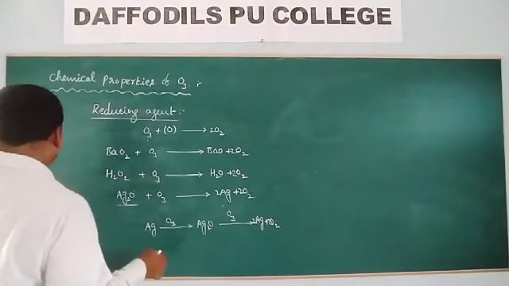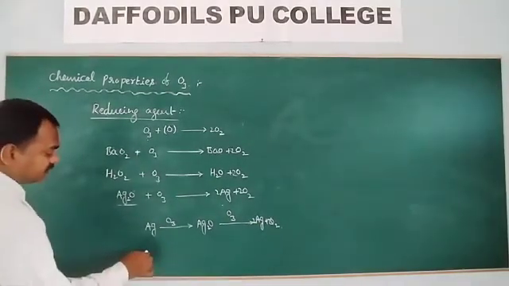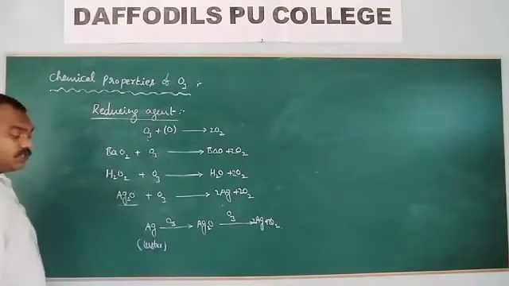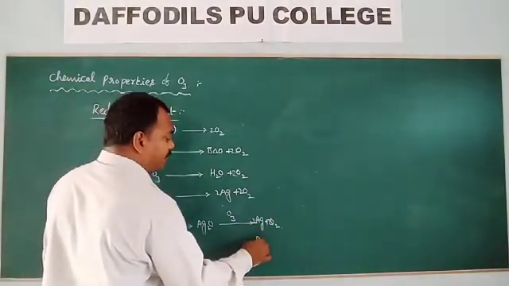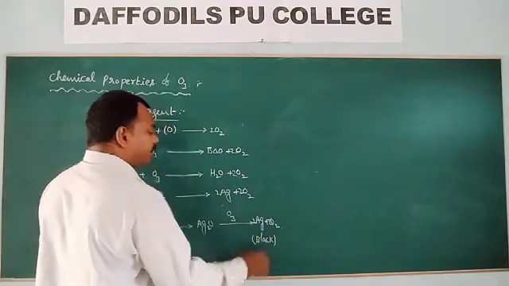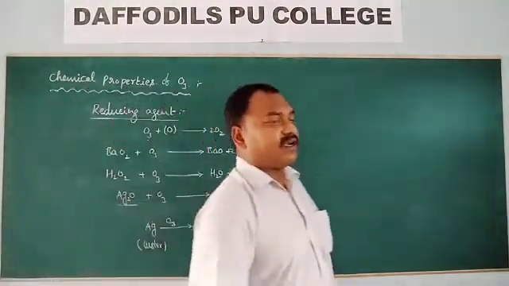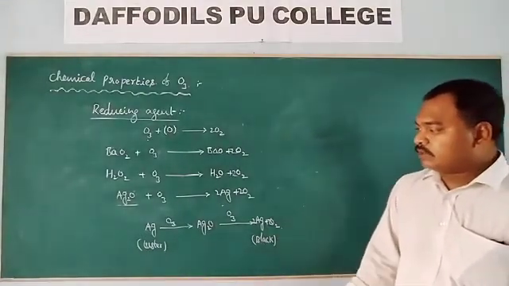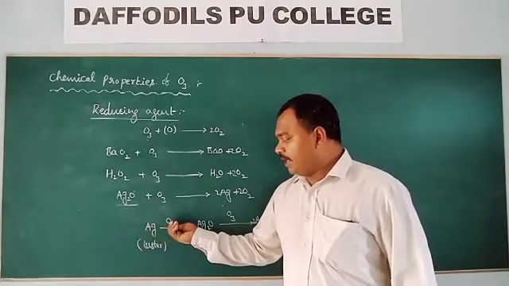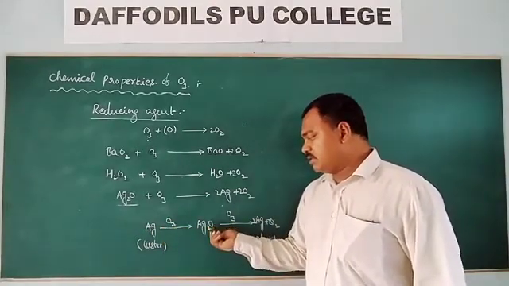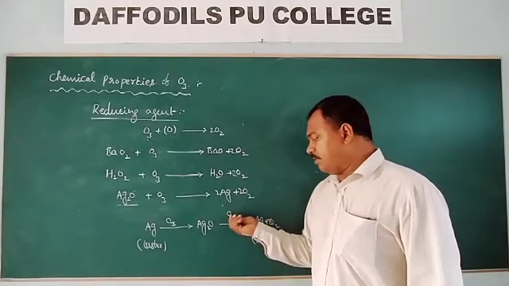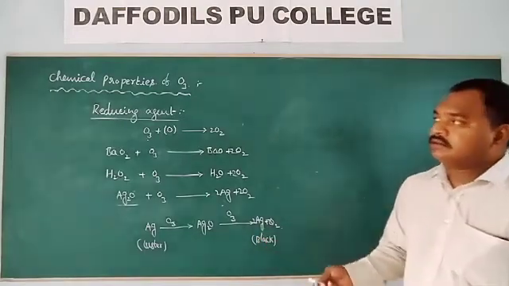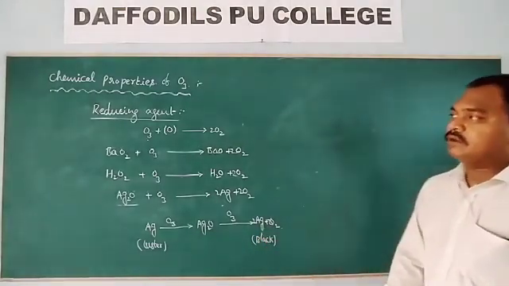Here the silver has luster. It shines. But this silver is black in color. It loses its luster and is converted into black color. Silver does not have any luster. So ozone is behaving as an oxidizing agent and at the same time it is also behaving as a reducing agent. So these are the reduction properties of ozone.